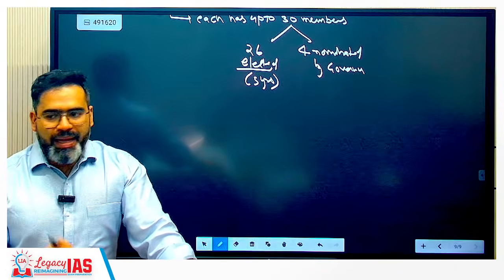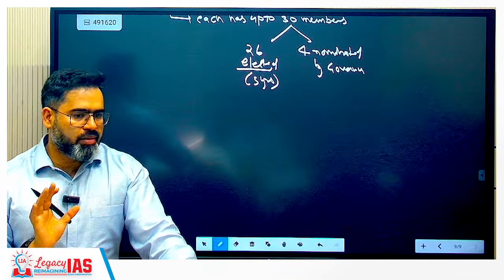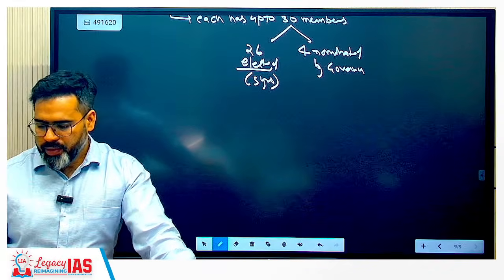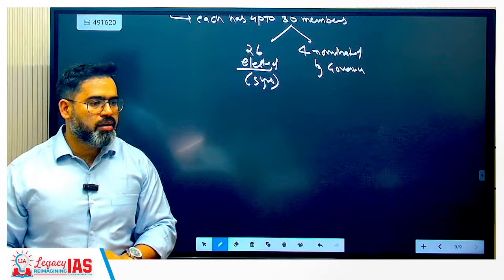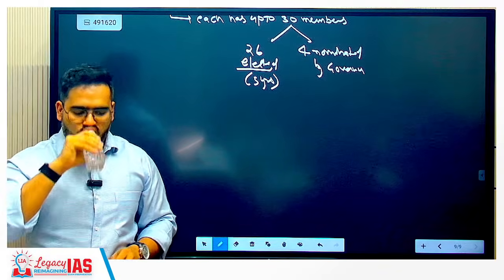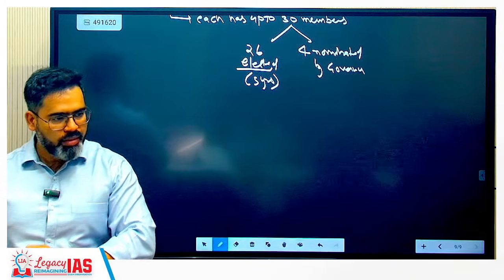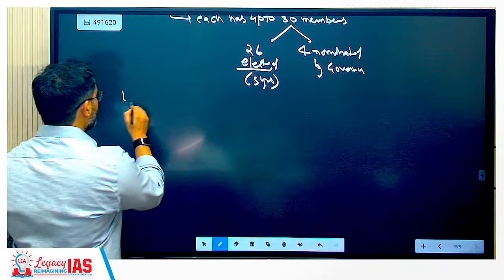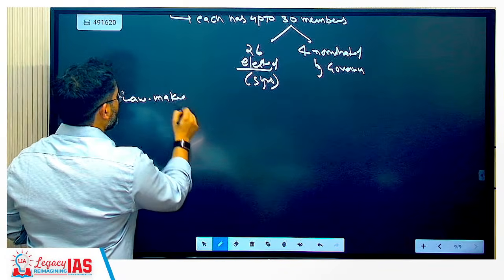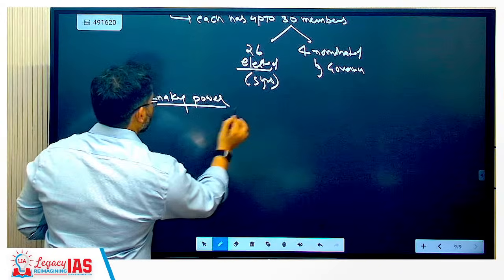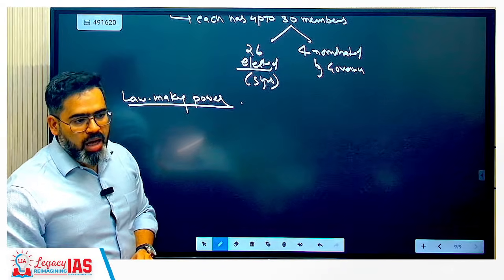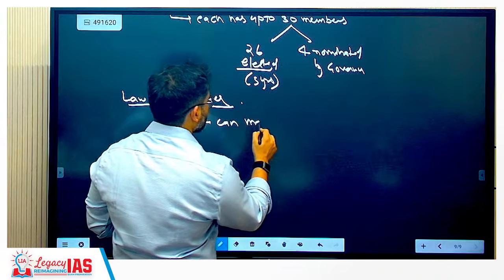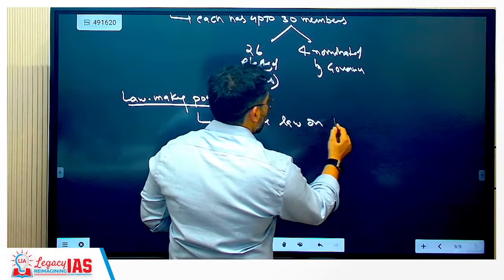So they enjoy legislative, executive and judicial power. Fifth schedule is not having these powers. For example, they are having law making power. These councils are having legislative power, so these councils can make law on land,